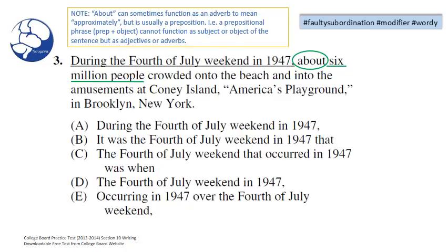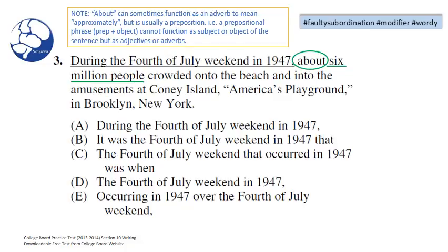Okay, so let's take a look at our note. It's important to note that about can sometimes function as an adverb to mean approximately, but it's usually used as a preposition. It's also important to note that prepositional phrases cannot function as subjects or objects of the sentence, but only as adjectives or adverbs.